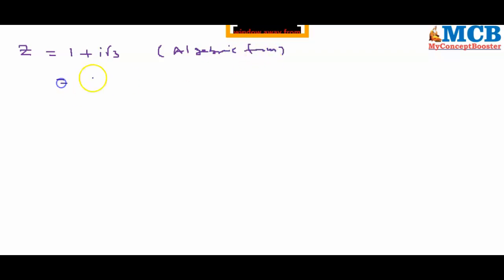Noted? So z is equal to 1 plus i root 3, is its algebraic form. 1 comma root 3 is its ordered pair form.